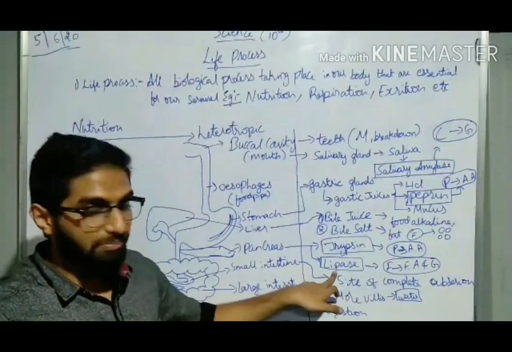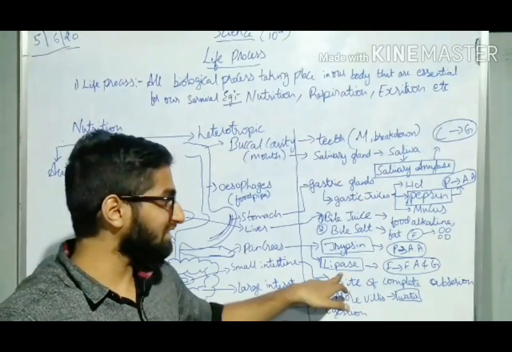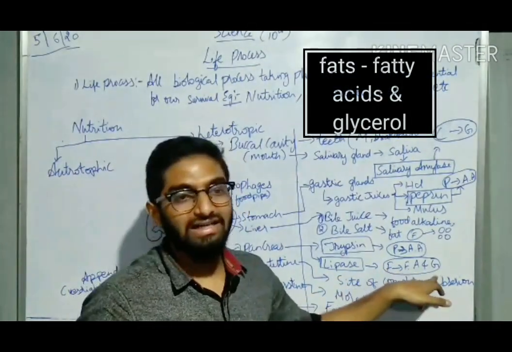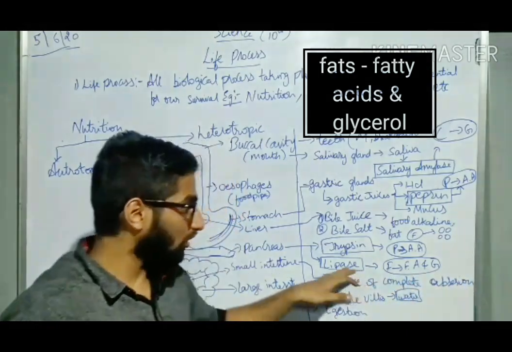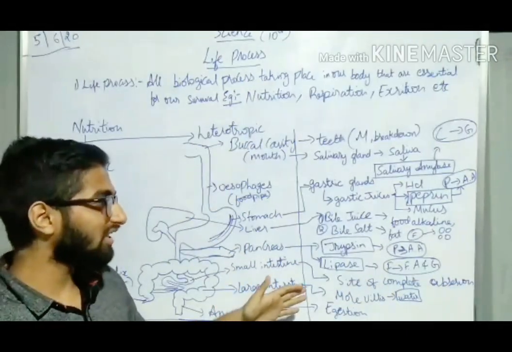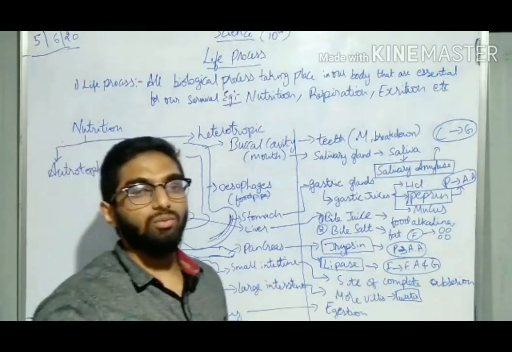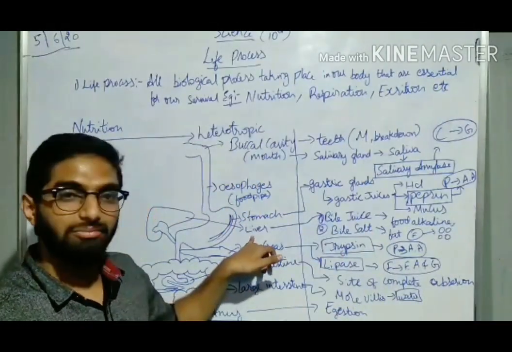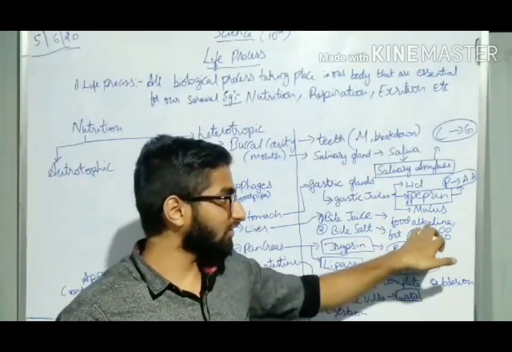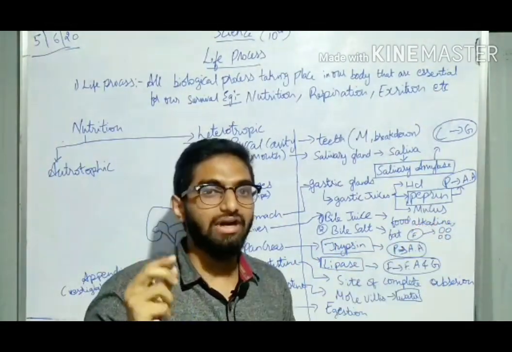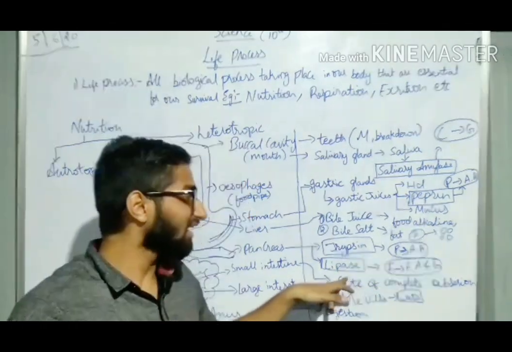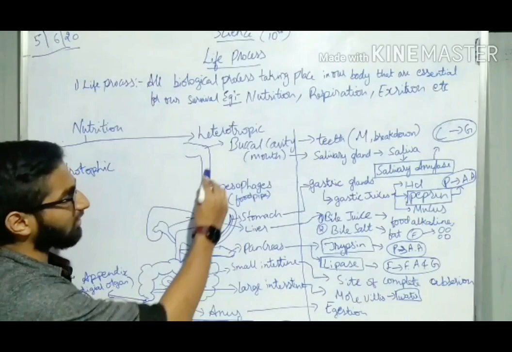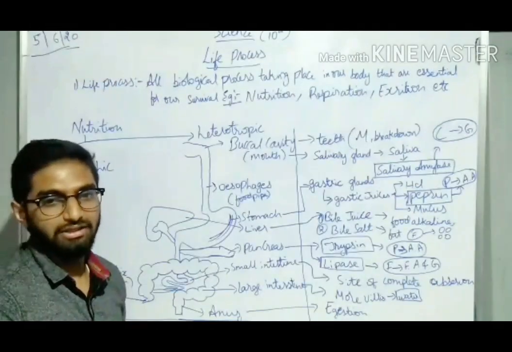Now you have lipase. What does this lipase do? This lipase converts fats to fatty acid and glycerol. Now even this has some drama. What is that? It can't convert big globules of fat. So we have bile juice, which is secreted by the liver. The fat which is in big globules gets divided into smaller pieces and the lipase will continue its work. Now the leftover part. Now here the complete three tasks have been done.